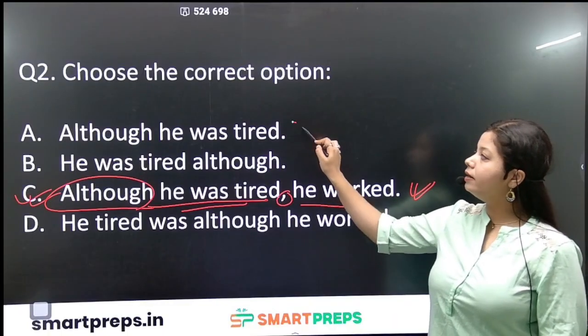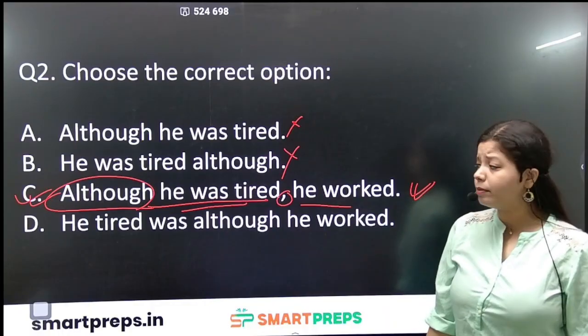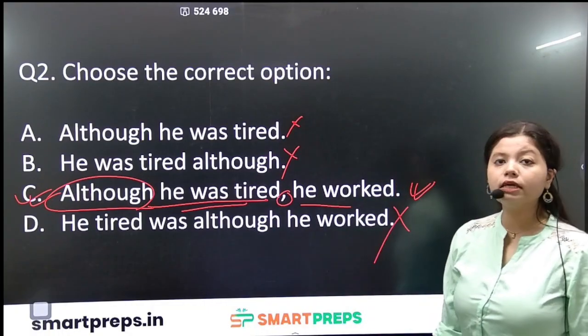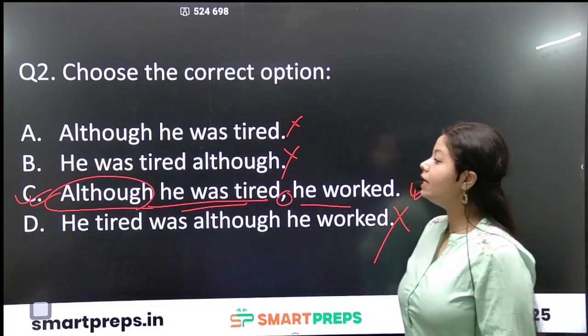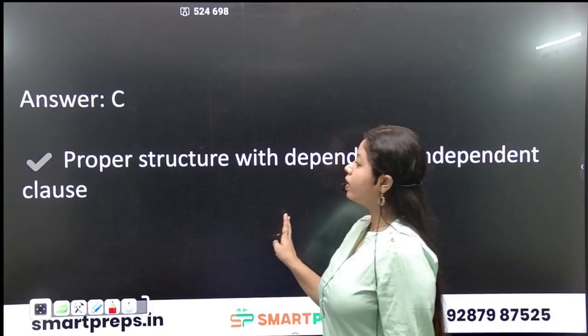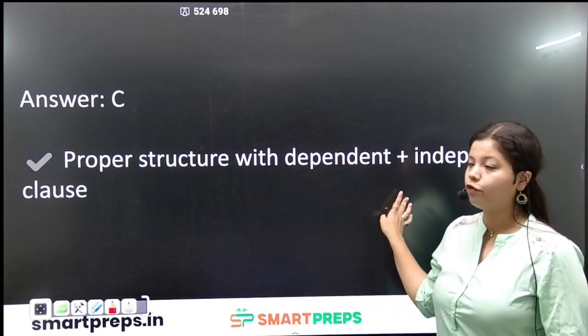Although he was tired is incomplete. He was tired, although is a wrong sentence, grammatically incorrect. He tired was although he worked is also grammatically wrong. So answer is C, although he was tired, he worked. Moving on with the next question, proper structure with dependent plus independent clause. Answer is C for question number 2.